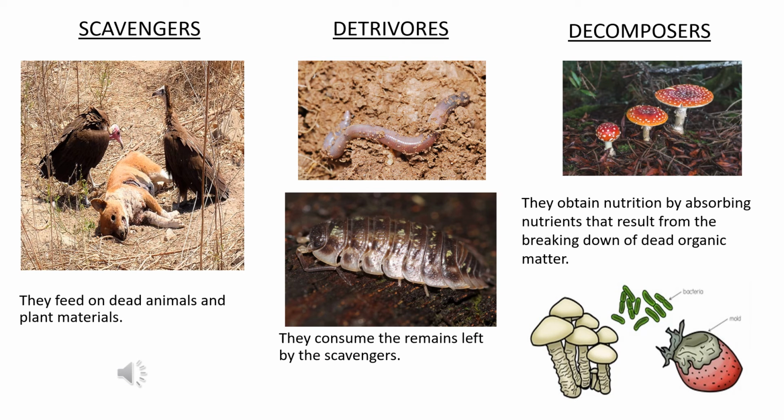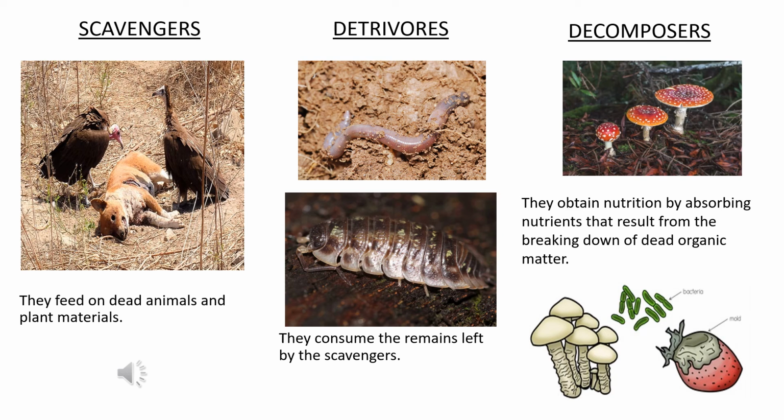Apart from the producer and the primary, secondary and tertiary consumers, there are three different types of organisms present in the ecosystem, and they are indeed a very important part of the ecosystem. The first one is called the scavenger. So scavengers are the group of animals that feed on the dead animals and the plant materials. So the first example is a vulture. Vulture is a scavenger which feeds on the dead animals. Vultures, kites, crows, and some insects which feed on the dead plant materials, all of these are called the scavengers.